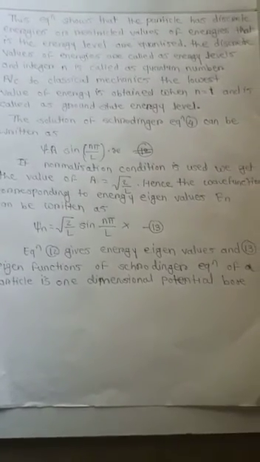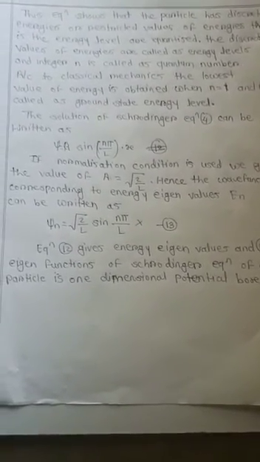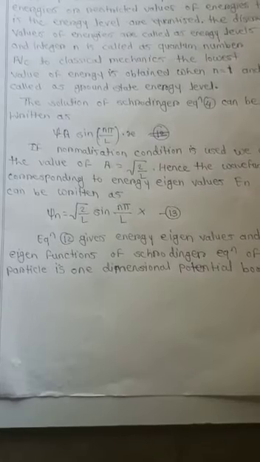The solution of Schrödinger equation 4 can be written as psi is equal to A sin n pi upon L into x.